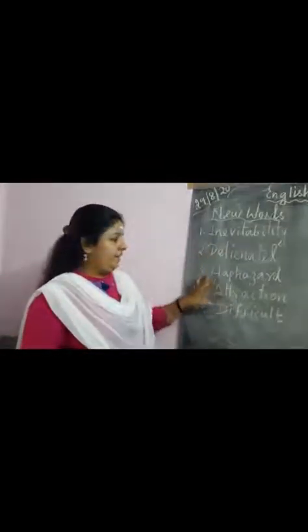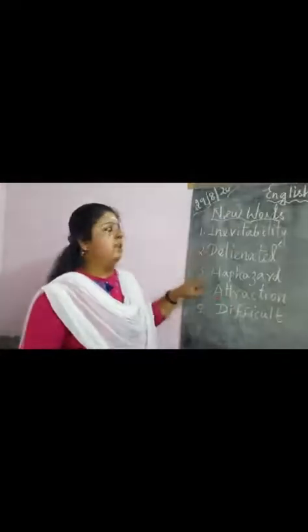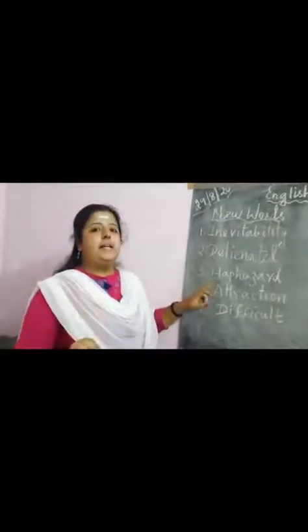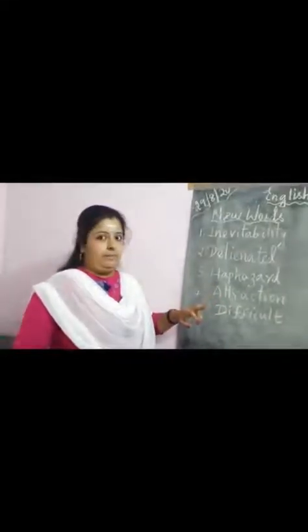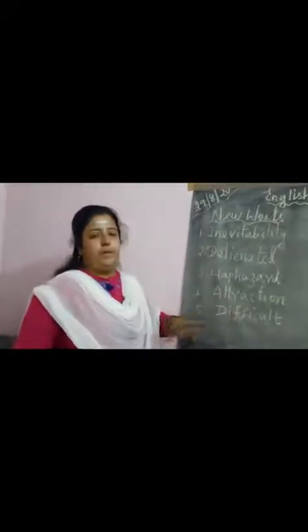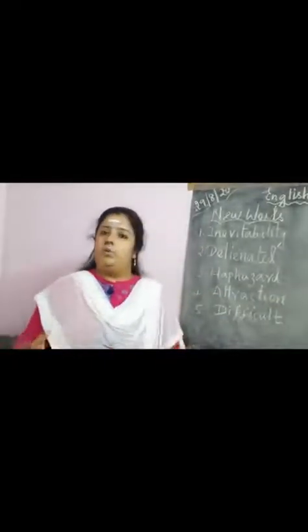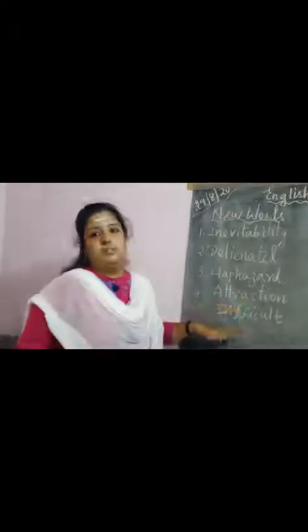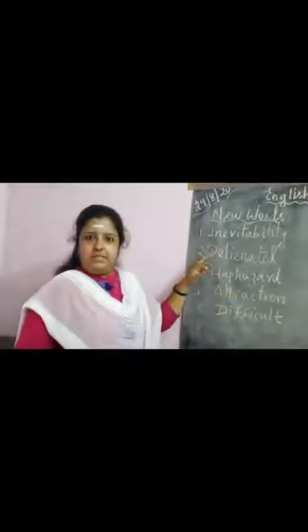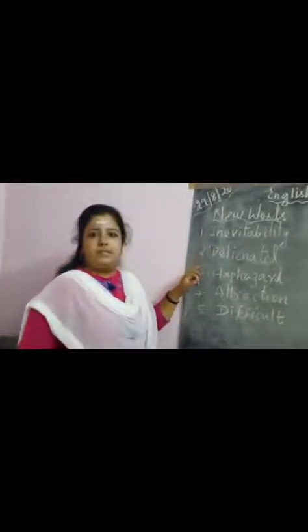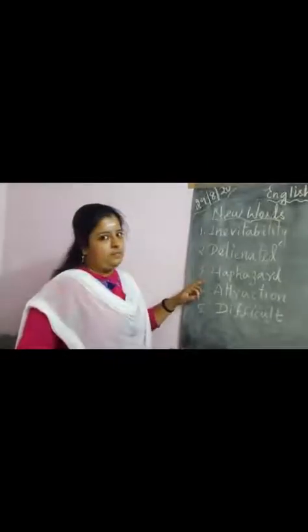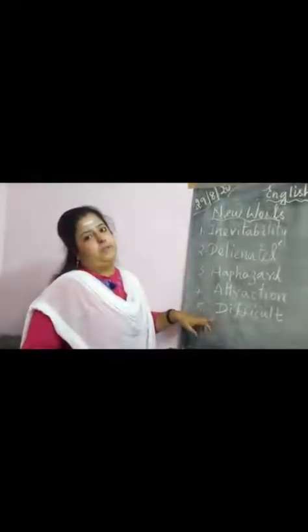I have given here 2 color combinations because these 3 words will be very new to you, as you would not have heard them before. But these 2 you'll be knowing already, so I have mentioned them in a different color. First one is inevitability. Second one is delineator. Third one is haphazard, fourth one is attraction, and fifth one is difficult.